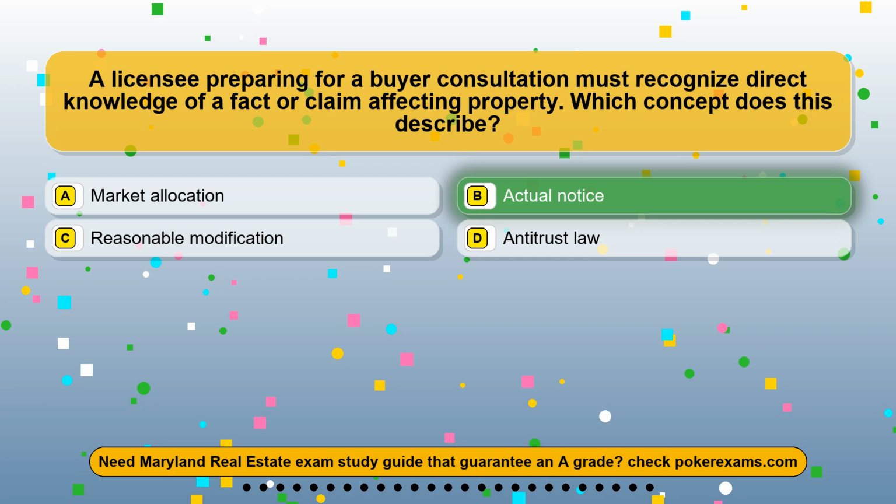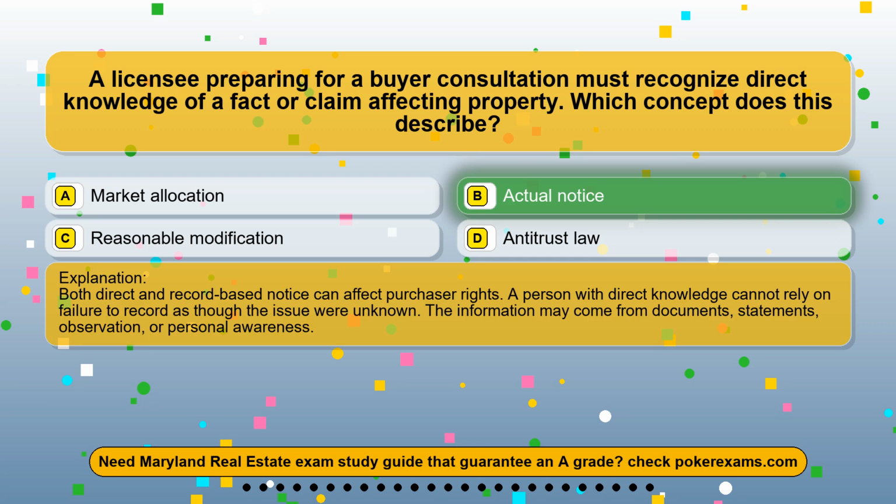Actual notice. Both direct and record-based notice can affect purchaser rights. A person with direct knowledge cannot rely on failure to record as though the issue were unknown. The information may come from documents, statements, observation, or personal awareness.